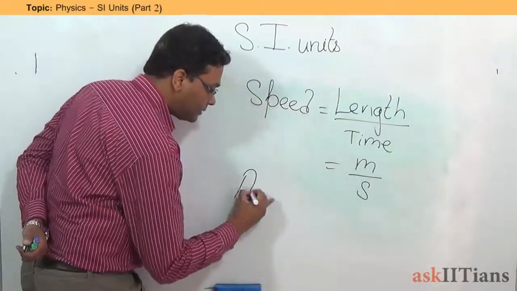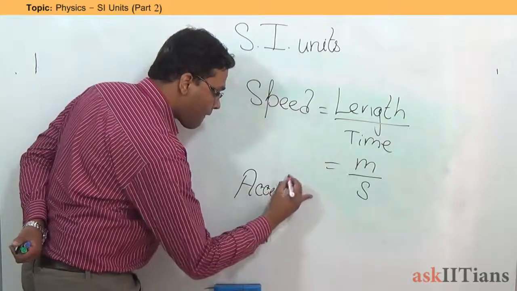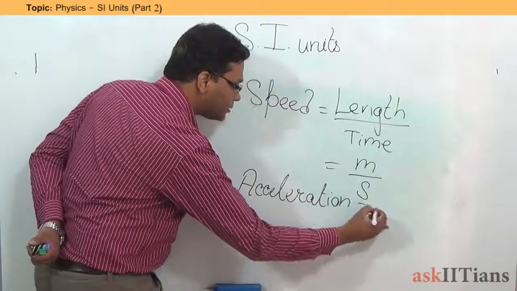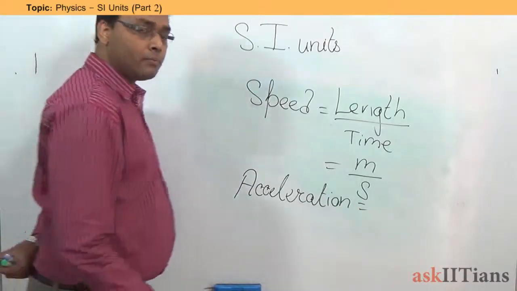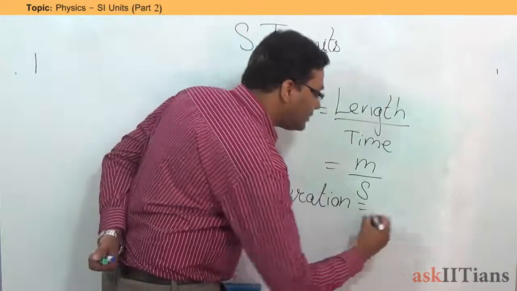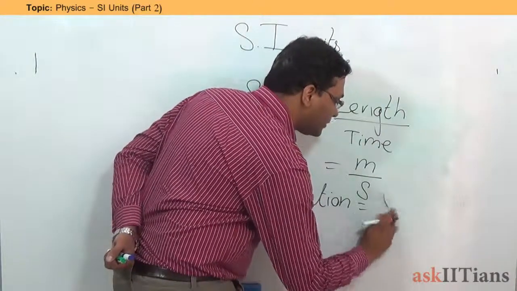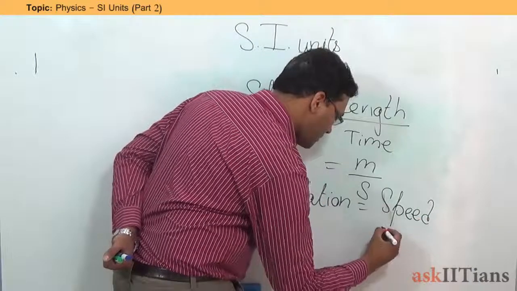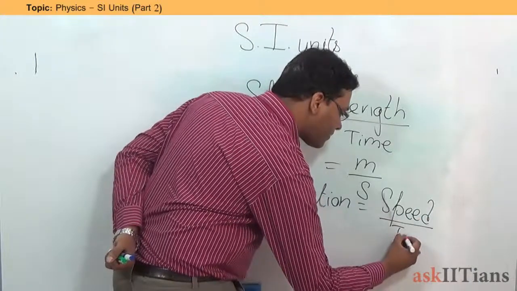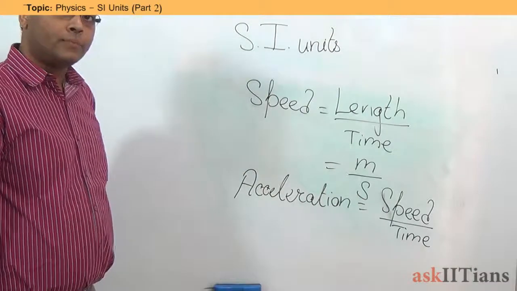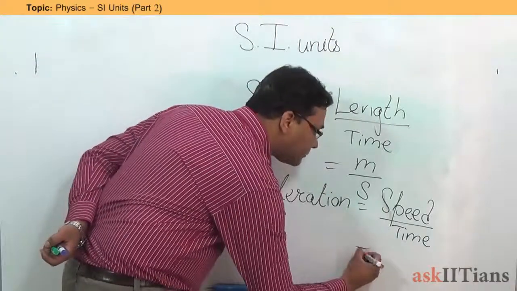Similarly, after this, if we have acceleration, this will be measured in speed per unit time. Now, as you know, speed is meter per second.